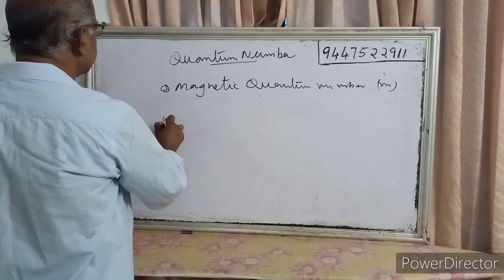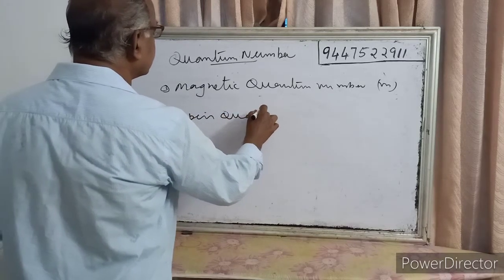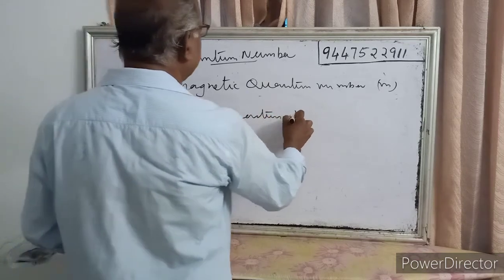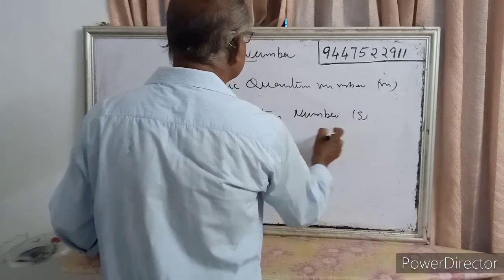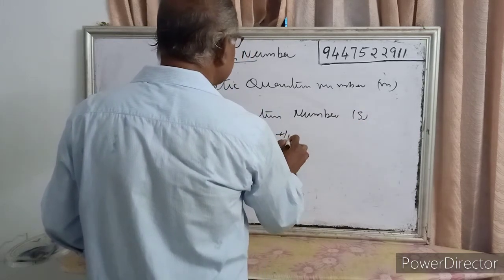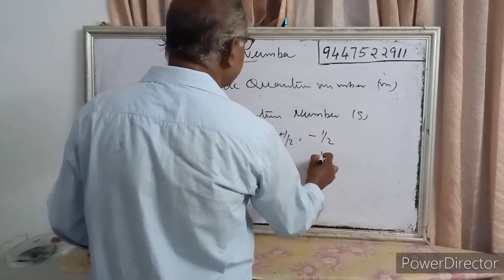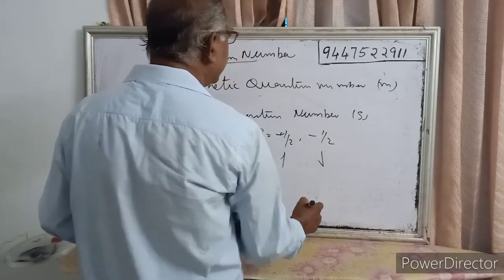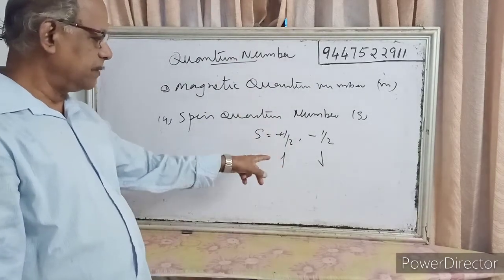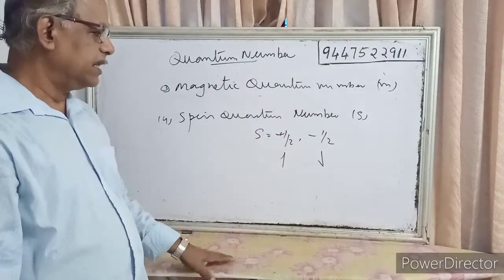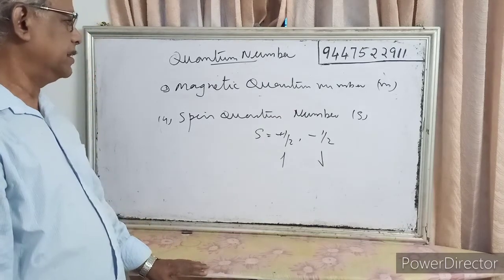Then fourth one is spin quantum number. That is represented by s. s is equal to plus half or minus half. For the spin of the electron, clockwise direction is plus half, anti-clockwise direction is minus half. So these are the 4 quantum numbers.